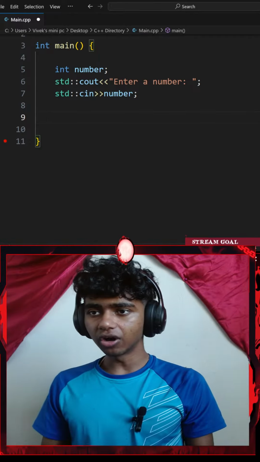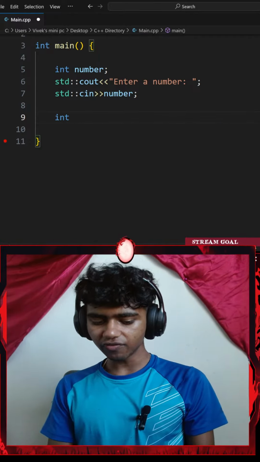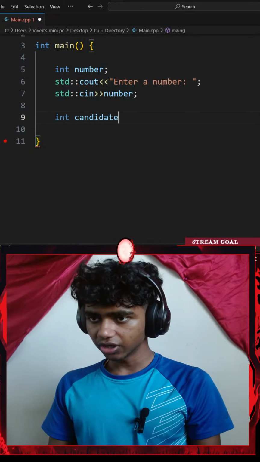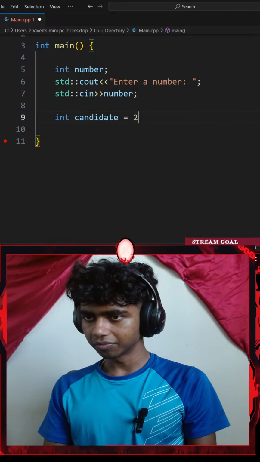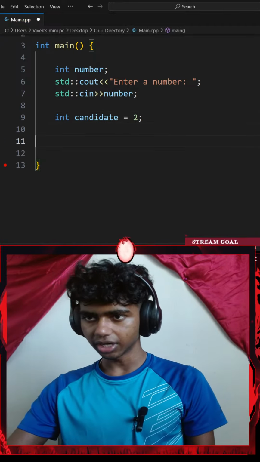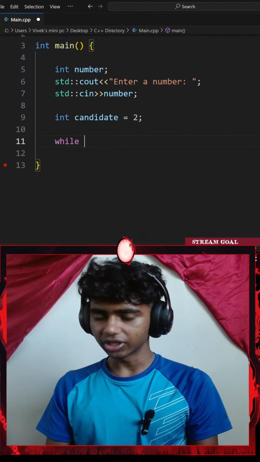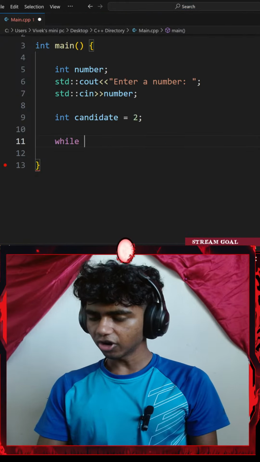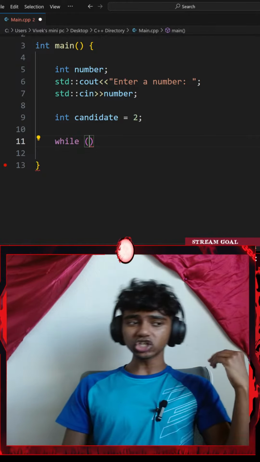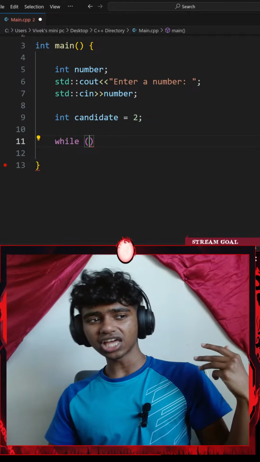Okay, next up, let me go ahead and create another variable that is going to be an integer. It's going to be called candidate. There we go. I'll set that equal to 2. Next up, let me go ahead and add a semicolon here, and then add a while loop. So I'll go with a while, pair of parentheses. So the first while condition is going to be checking if my candidate is less than or equal to my number.